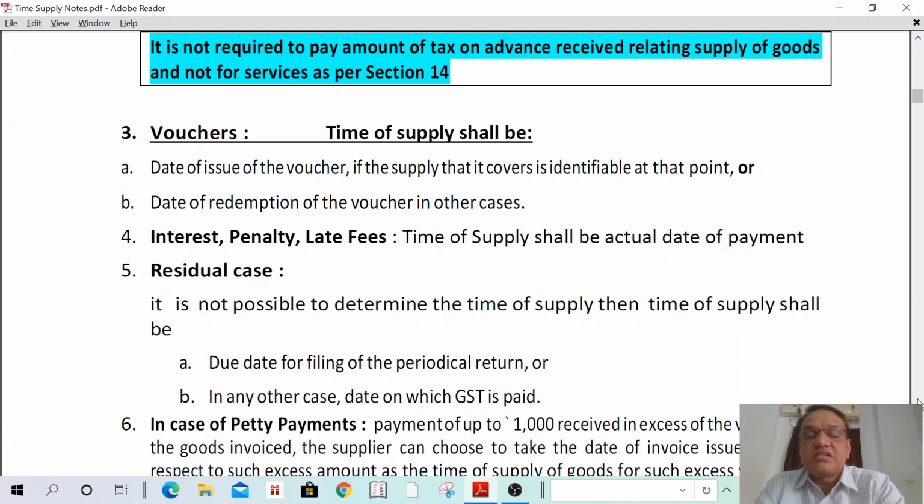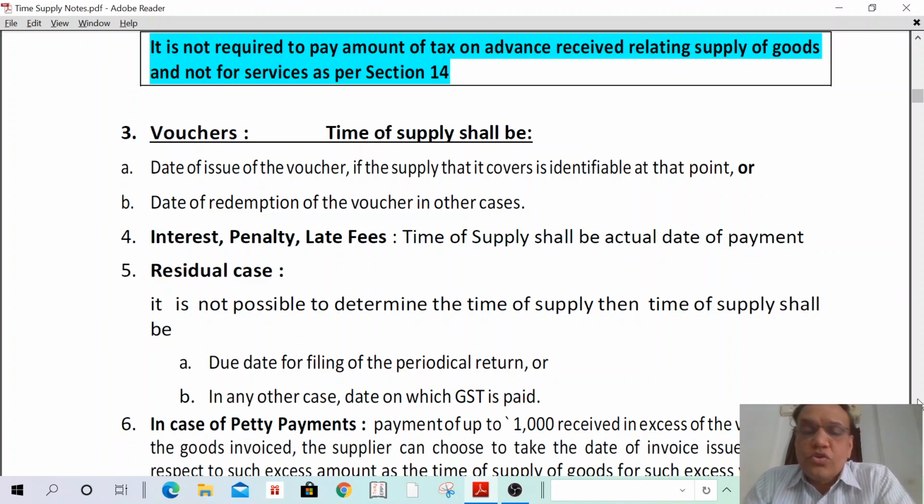In such a case, in case of vouchers, if the product is not identifiable, then the time of supply shall be the time of redemption of voucher. Understand? When the product is not identifiable at the time of issue of voucher, you can purchase anything. In such a case, the time of supply shall be the date of redemption of voucher.